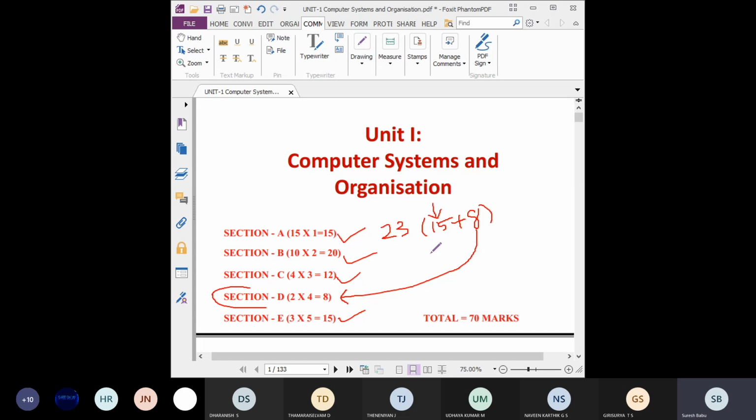But internal choice will be there. Internal choice means, for example, if you want to answer the 19th question, they will give either-or, like A or B. Students understood? You have to choose any one of the two. This is called the internal choice.